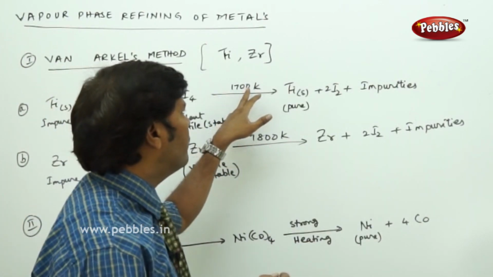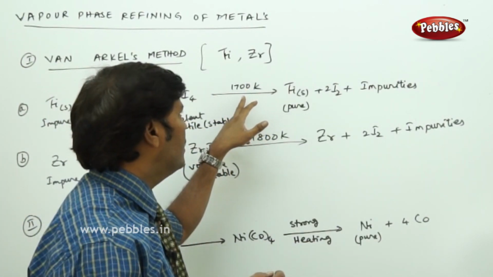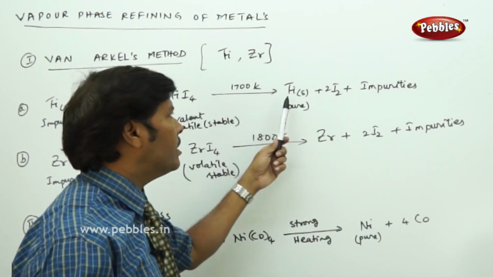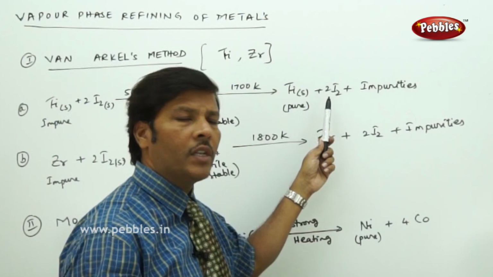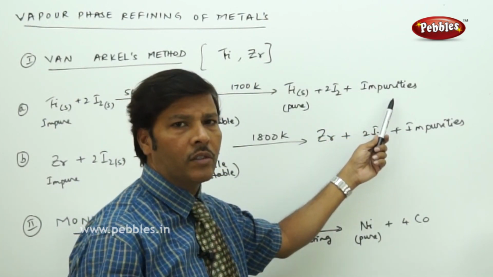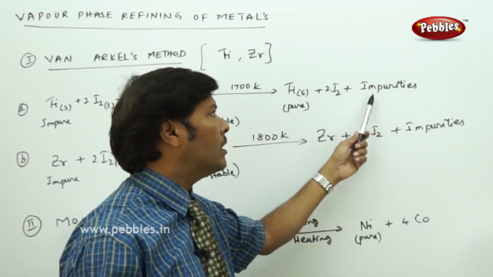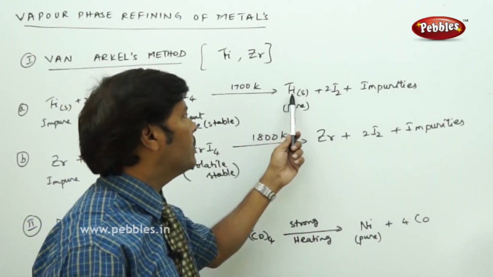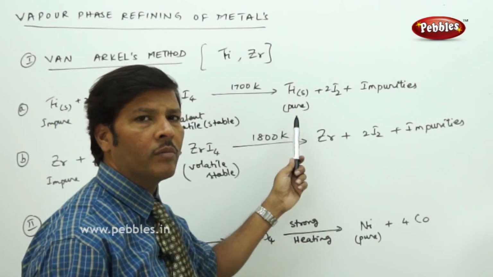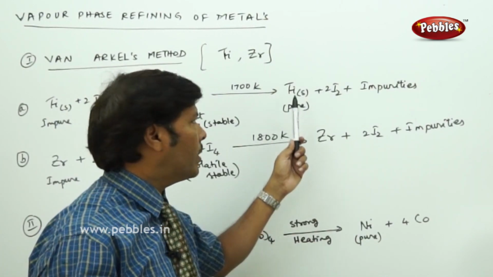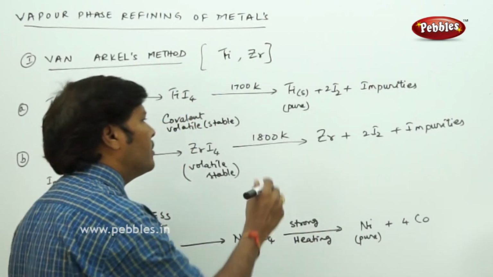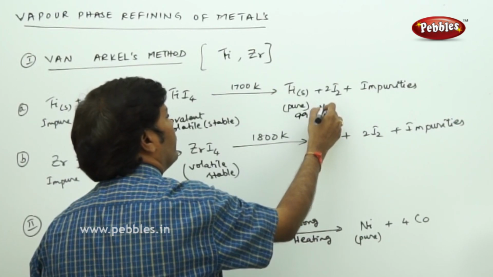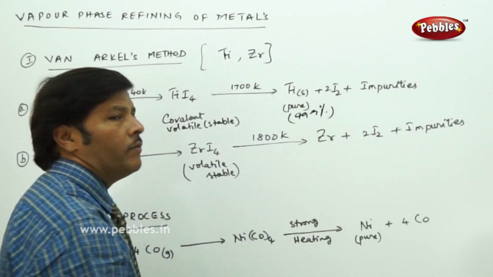And this, upon strong heating to a very high temperature, almost 1700 Kelvin, loses the vaporized iodine, and again it releases all the unwanted impurities, and finally you get the titanium vapor. Upon cooling, it becomes solid, and that solid is the pure titanium. Right now it is almost 99.9% pure. 99.9% purity you will observe in the case of titanium.